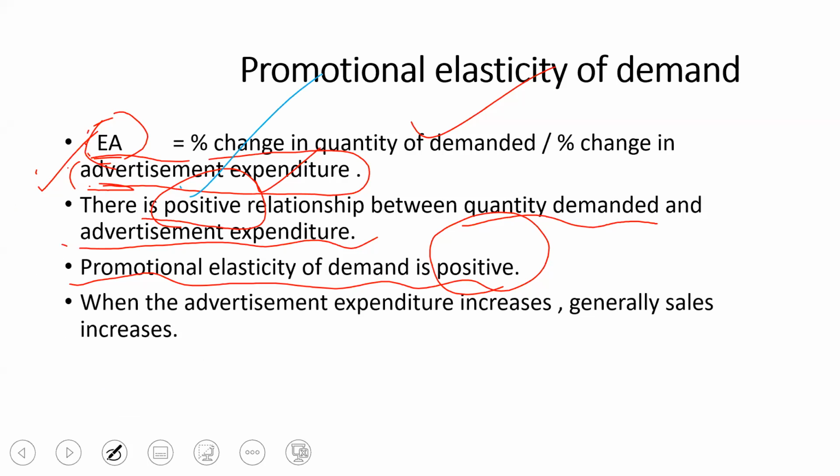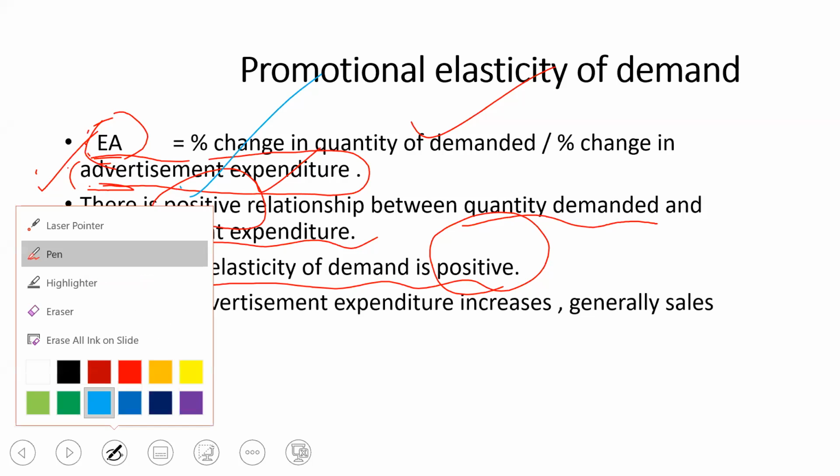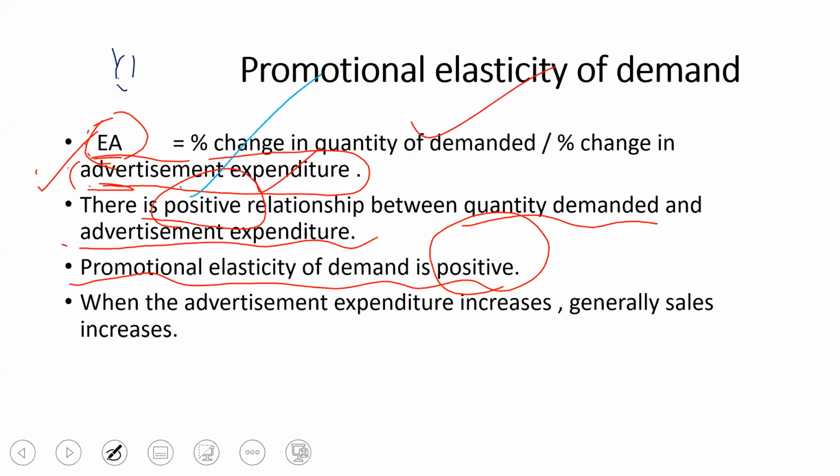Increase, or higher, or more. Because when the company spends more on advertisement, automatically the sales also increase. And it depends upon many factors. You know that again, the brand value also plays a very important role.